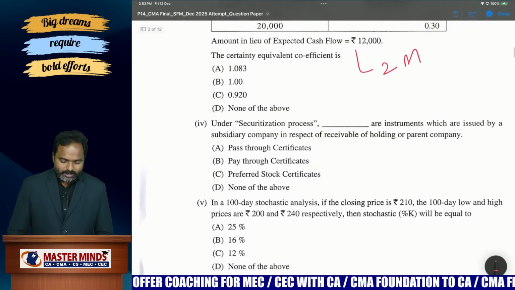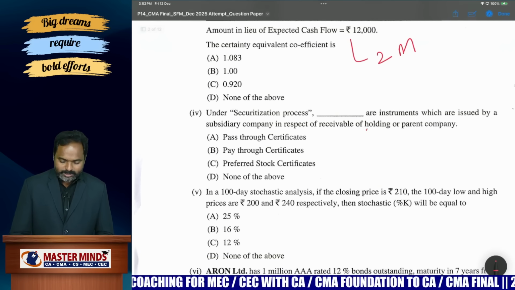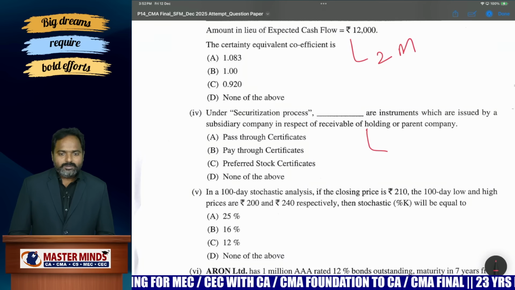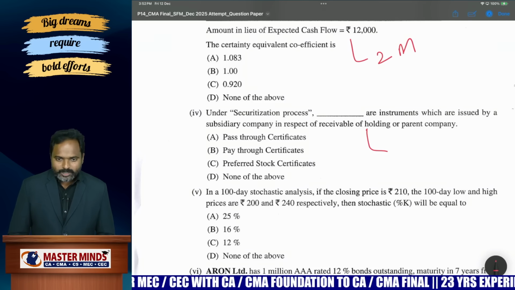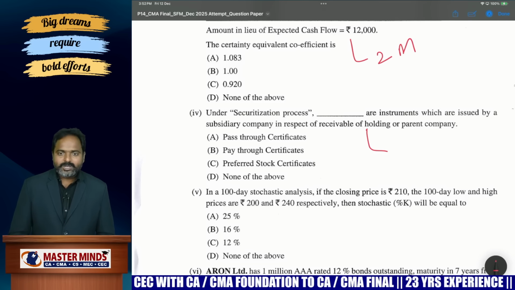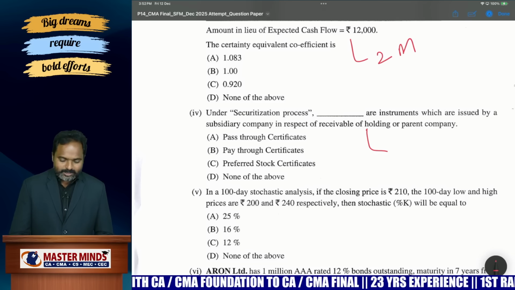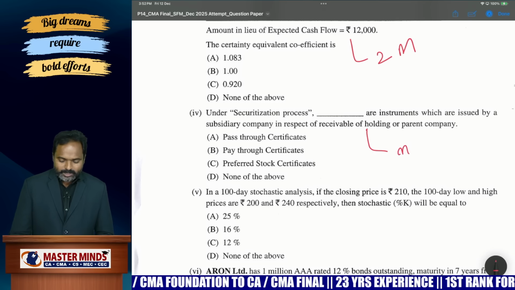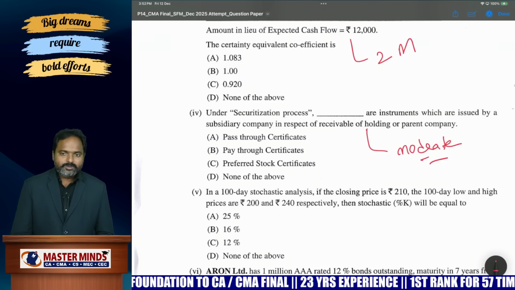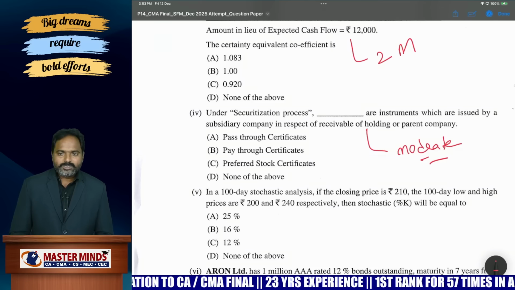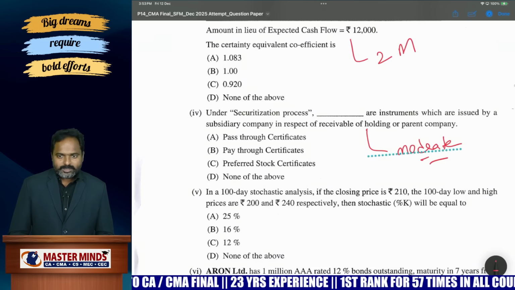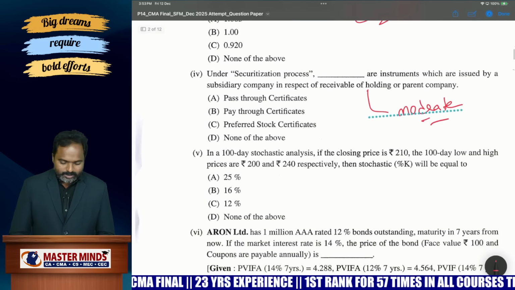easy questions. And next is a direct MCQ, but it is not there in your CMA Institute material or MCQ booklet. However, based on the theory, if you have read the theory of debt securitization, you can answer this MCQ. So this may be, I can say, moderate. I am not saying it is an easy MCQ, but students who are not reading the question may not answer this. Okay, next, 100-day stochastic analysis.